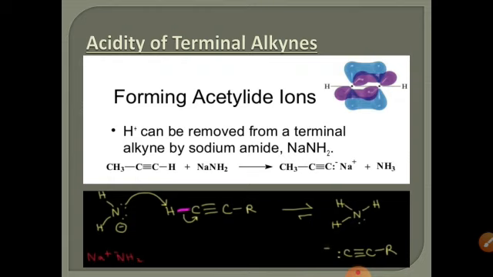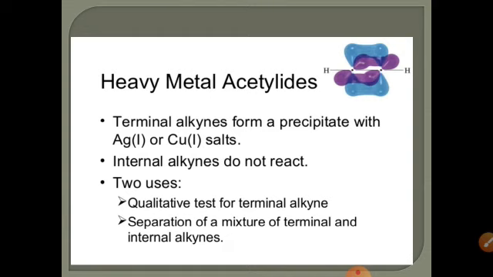Acetylides of copper and silver are also obtained by passing acetylene into cuprous chloride and silver nitrate. Due to the presence of terminal alkyne, these hydrogens can easily be replaced with heavy metals. Terminal alkyne forms a precipitate with heavy metals like silver and copper, and only terminal alkyne can do these reactions, because internal alkyne doesn't react with copper and silver.